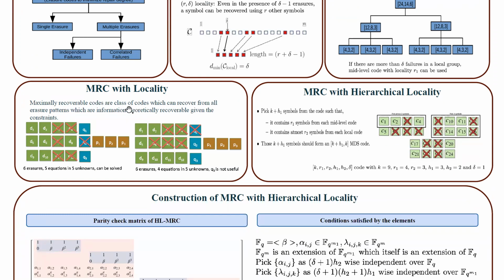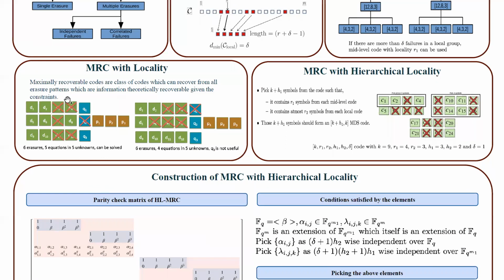Maximally recoverable codes are a class of codes which can recover from all erasure patterns that are information-theoretically recoverable given the construction. Here there are 6 erasures, 5 equations and 5 unknowns, which can be solved. In this case, there are 6 erasures, 4 equations and 5 unknowns, which cannot be solved. Here Q3 is not useful.